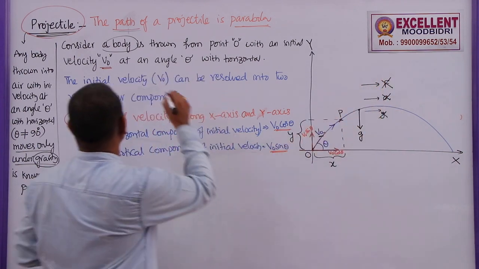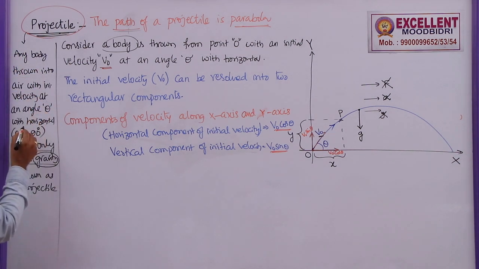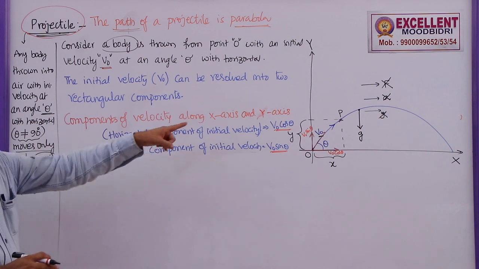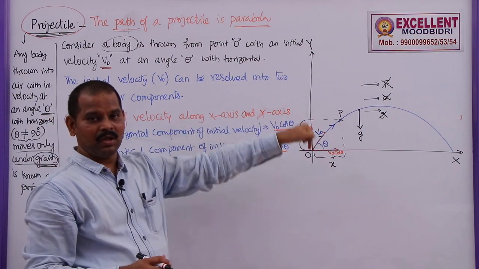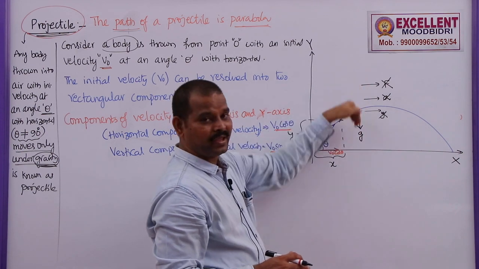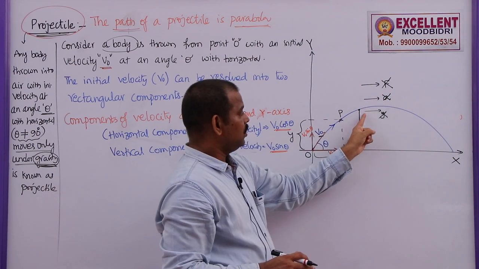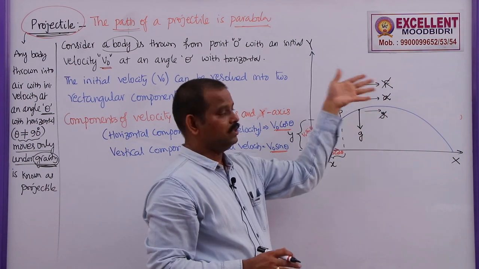Then only we call it a projectile. A projectile is any body which is thrown into air with some initial velocity at an angle theta, but theta should not be 90, and which moves only under the influence of the gravitational force. So, here the gravity is acting only along y axis. The acceleration is also along y axis, but no forces along x axis, no acceleration, and that means no gravitational force in this direction.